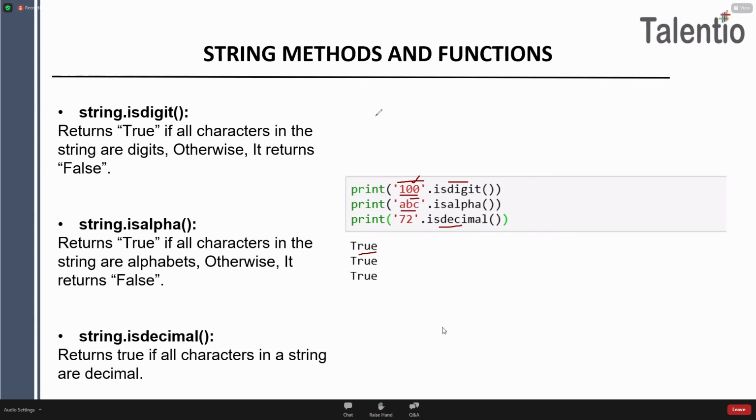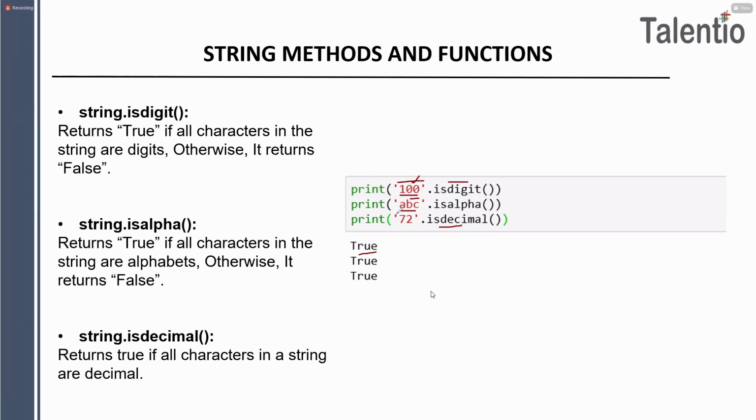Any doubt? Any difficulty? Okay, simple methods. Simply you have to apply them. isdigit means checking whether digits are present in the string or not. isalpha means checking whether alphabets are present in the string or not. isdecimal means checking whether the value is decimal or not. That's it. And it will always give you a true or false value, guys. Fine.